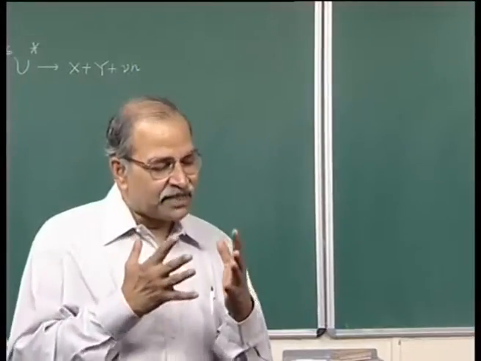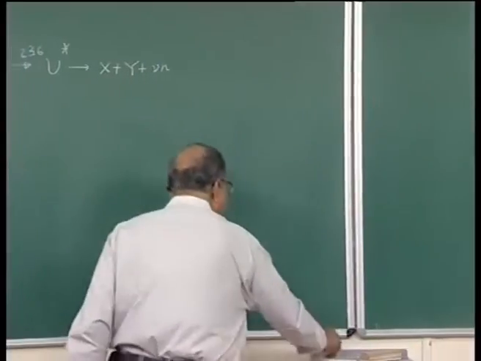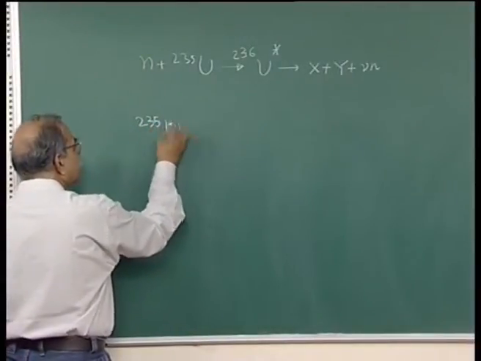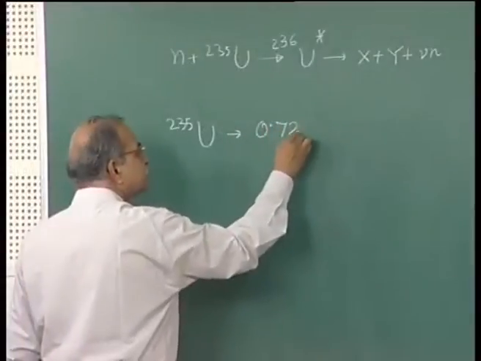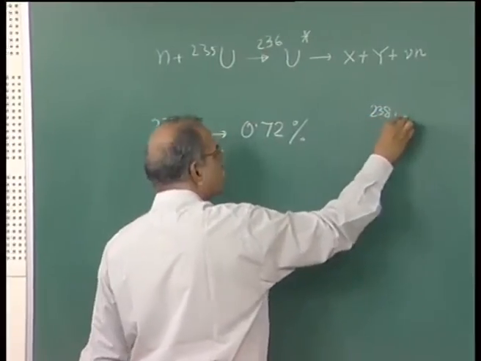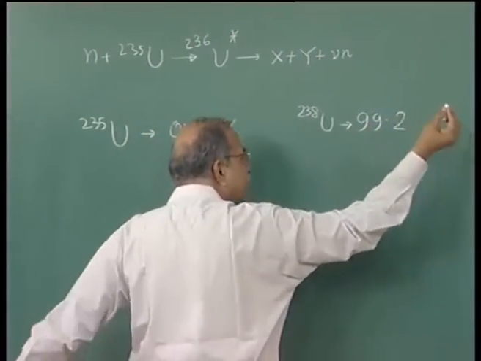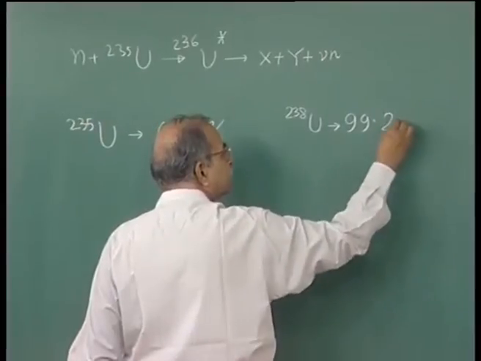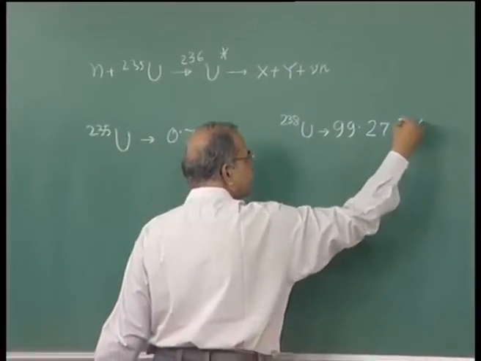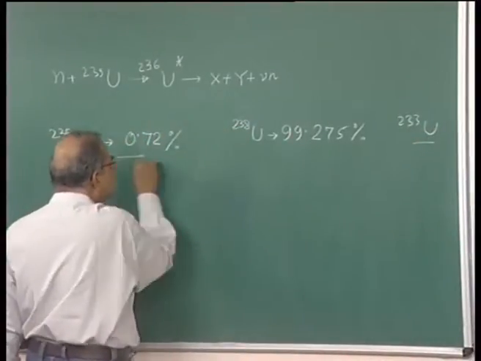Sometimes, or most of the times, it has to be enriched, because in natural uranium, as you know, uranium 235 is about 0.72% and uranium 238 is almost the rest, 99.28 if I neglect that third digit, or 275 like that, and then the rest is other things, uranium 233 and so on. This is the present story.